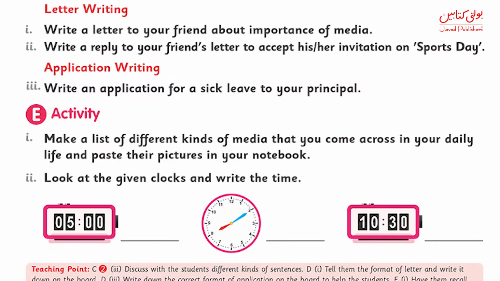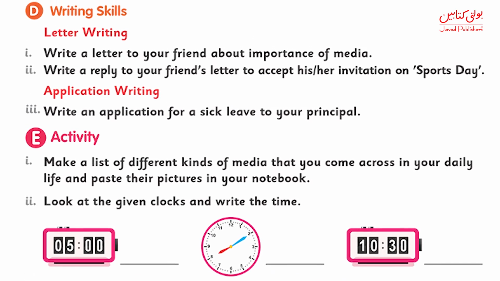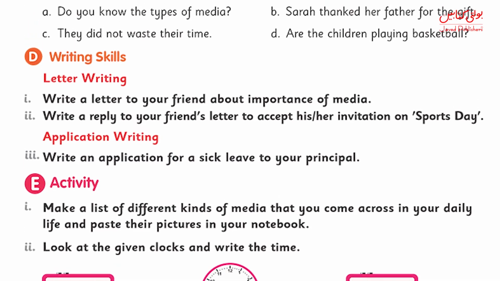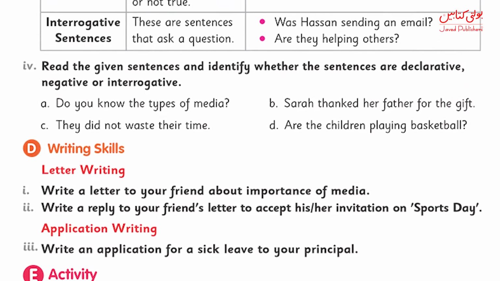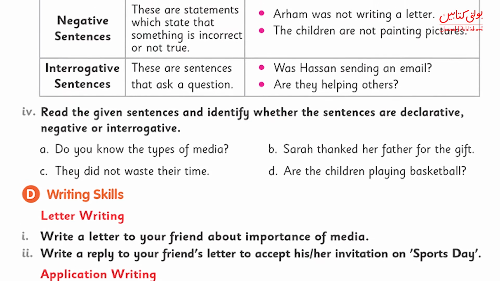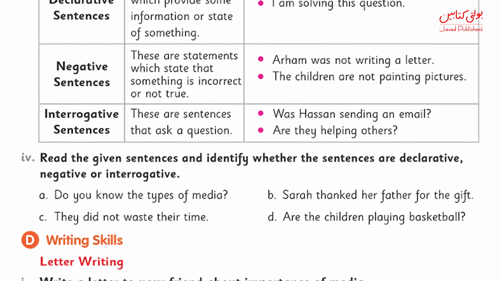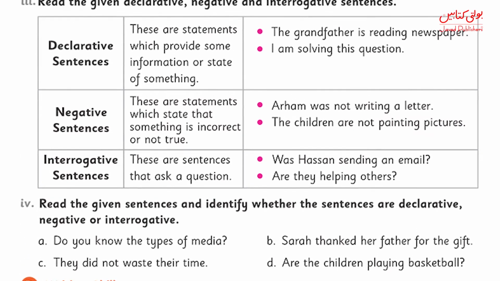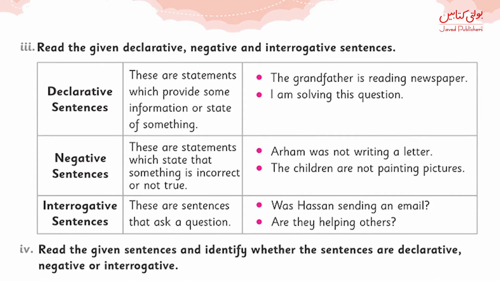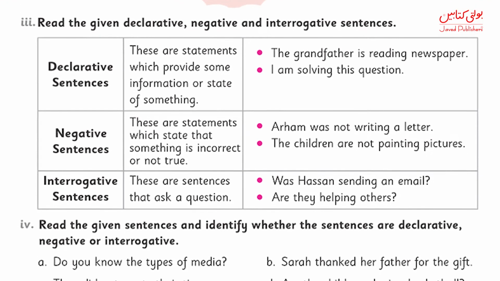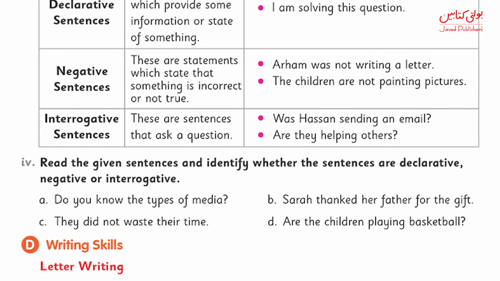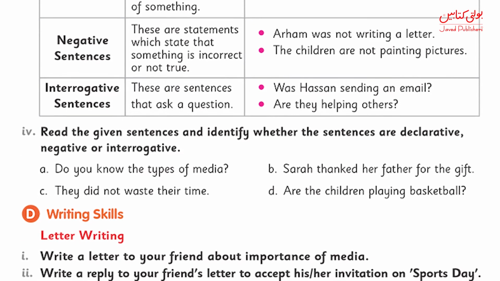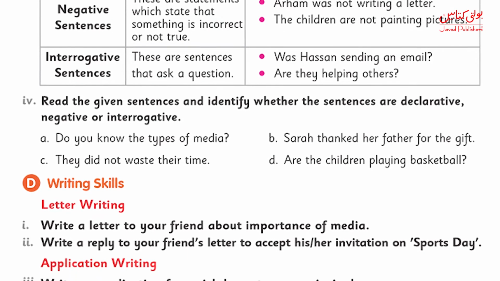So let's write it. First of all, we are going to write the date, December 6, 2022. Then we're going to write the name of the person whom we are sending this application. It would be the principal, ABC School, Lahore. Then we would write the subject. The subject is request for 3 days sick leave. Then we would say sir. Then we will start writing in the form of a paragraph.